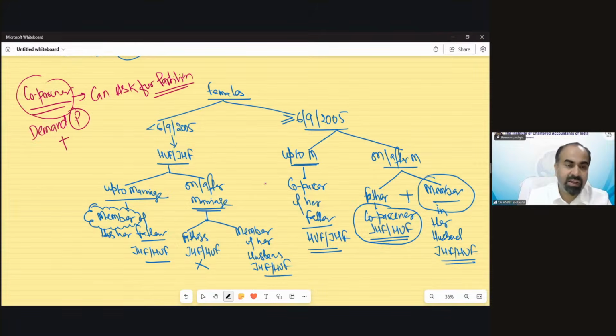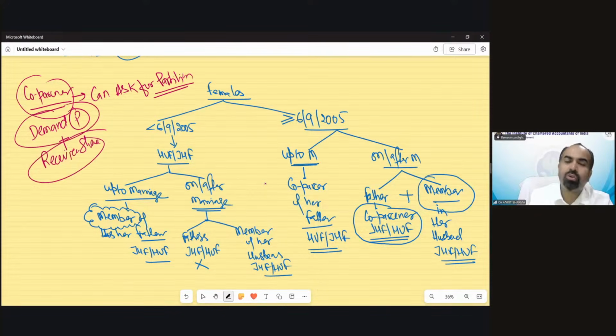If you are a co-partner, you have the power to demand partition, and also if someone else demands partition, you have the power to receive your share. So you have both powers: you can demand partition yourself and receive your share. But if you are a member only, then you cannot demand partition.